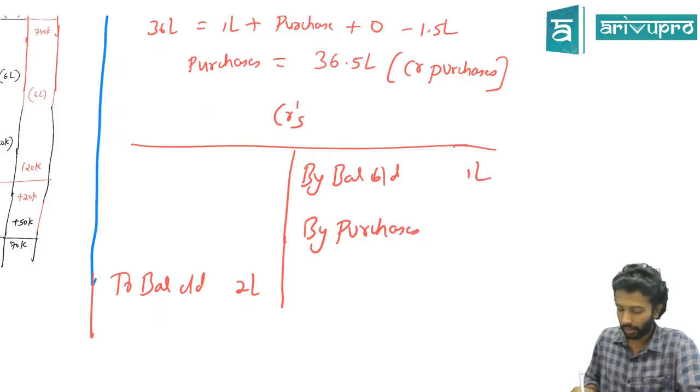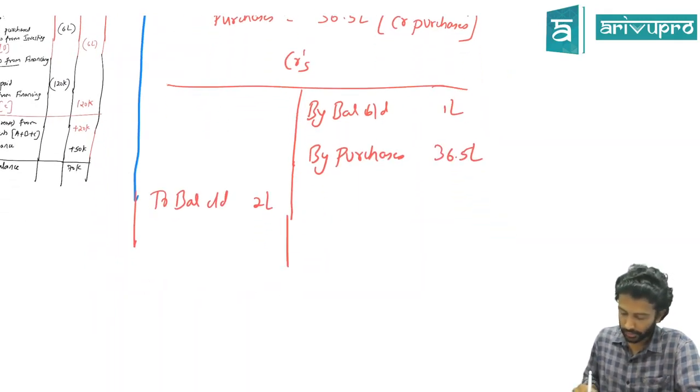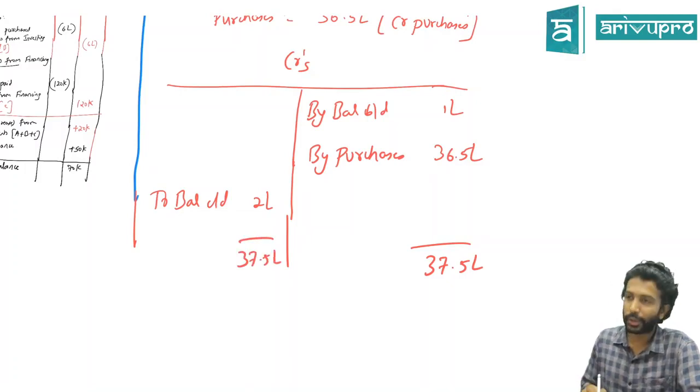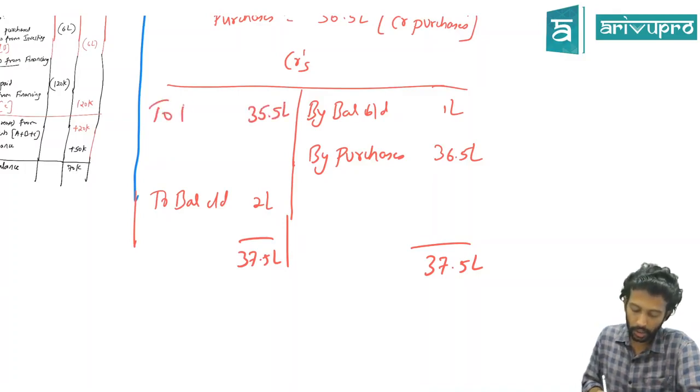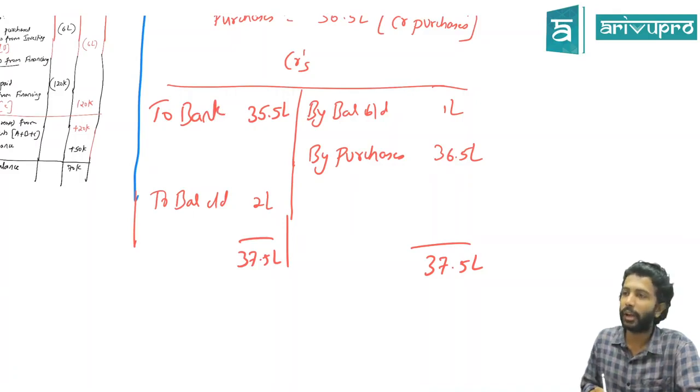Purchases account debit to creditors. How much is this? 36.5 lakh. Total of this side will be how much? 37.5 lakh. This side also will be 37.5 lakh. You're getting something as a balancing figure. How much is that balancing figure? 35.5. What is that? Cash paid to creditors, which has already been given.